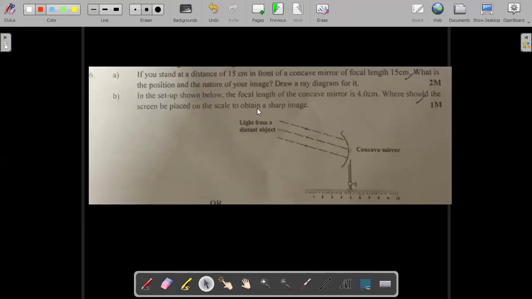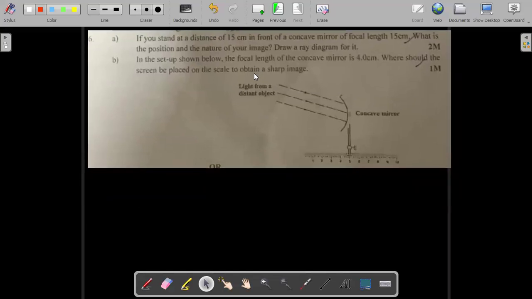So if you stand at a distance of 15 centimeter in front of a concave mirror of focal length 15 centimeter, what is the position and nature of your image? Draw a ray diagram for it. If you look at the information given, you obtain that focal length is negative 15 centimeter, since it's a concave mirror, and the image distance is also given as negative 15 centimeter. So even without using the mirror formula, I will be able to obtain the image distance.